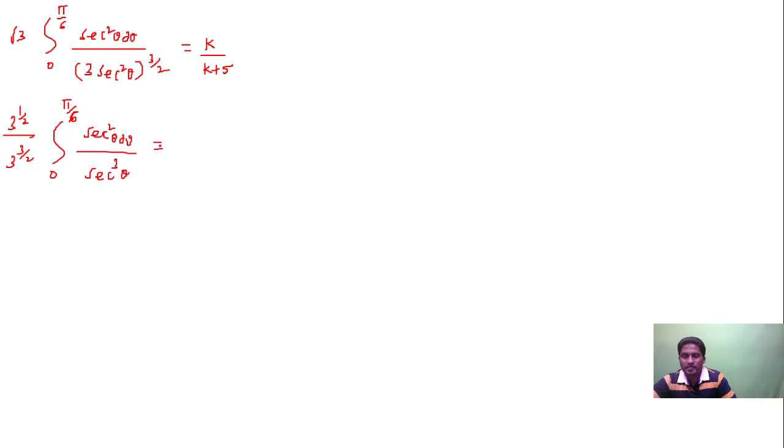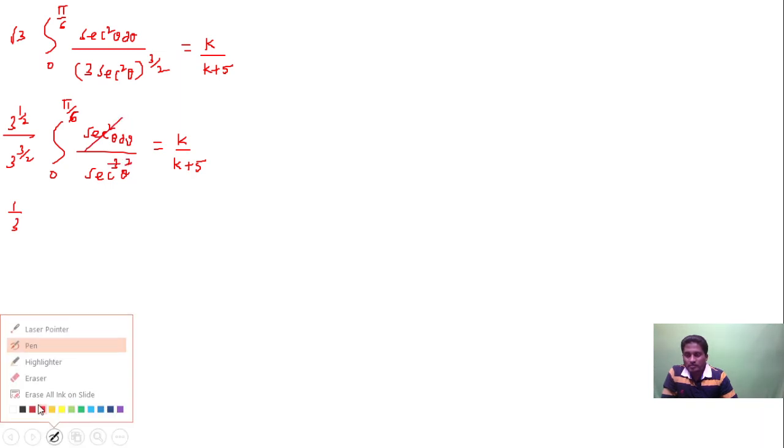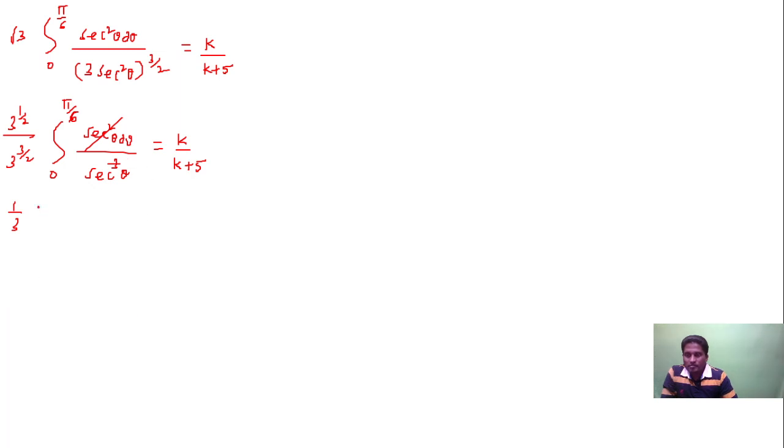Is equal to k divided by k plus 5. So 3 power half divided by 3 to the power of 3 by 2 is 1 upon 3. Square will cancel with cube, you get only sec. So integration 0 to pi by 6, you get 1 by sec, which is cos, is equal to k upon k plus 5.